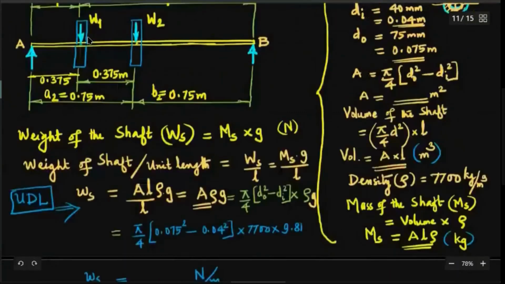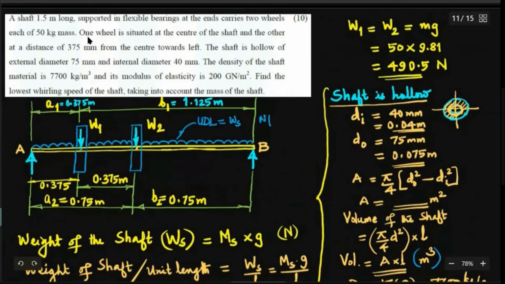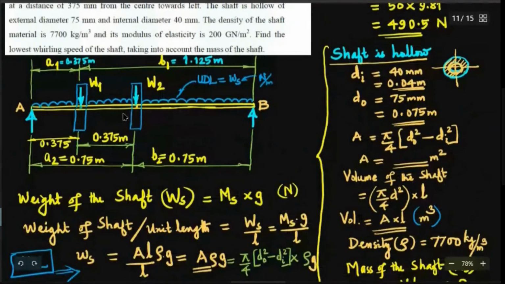Now the static deflections we will consider. Along with that, you will treat a UDL also. So a UDL will be acting all over this, just like the problem in mechanics of solids, I am considering this. So this is actually a UDL all over the span, over the entire span. That UDL is WS, that much Newton per meter length. The other loads, capital W1 and W2, they are in newtons. But this case is actually a UDL. Don't get confused.